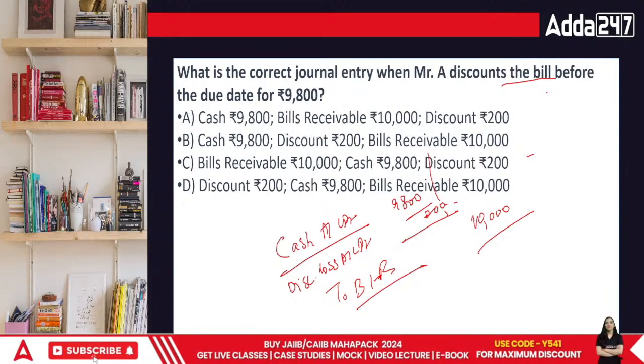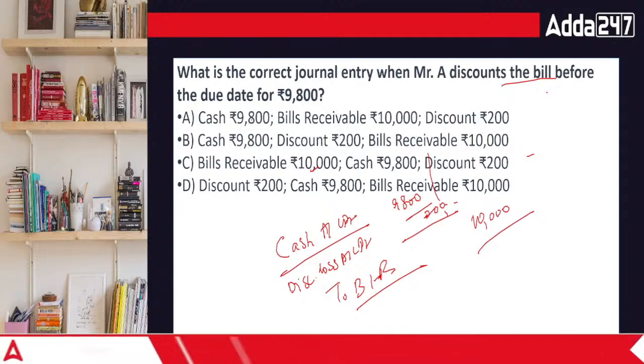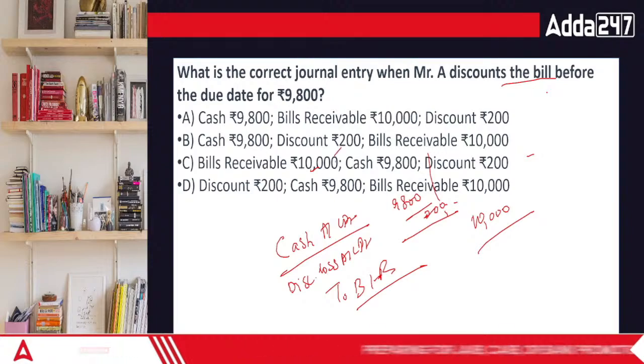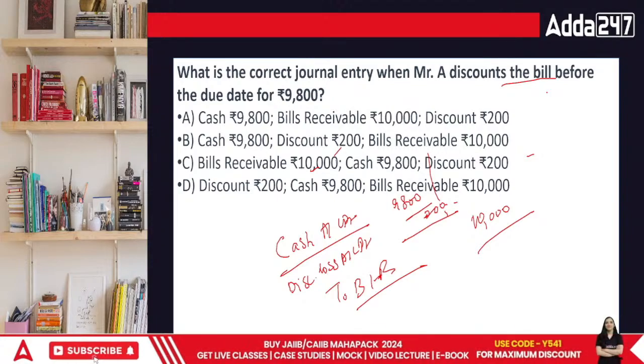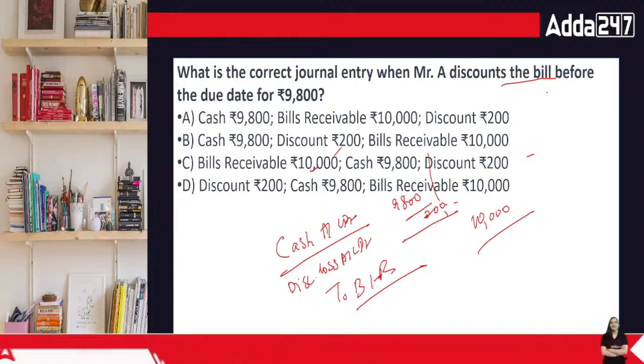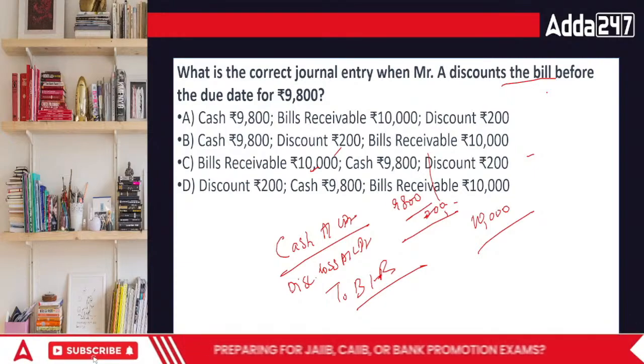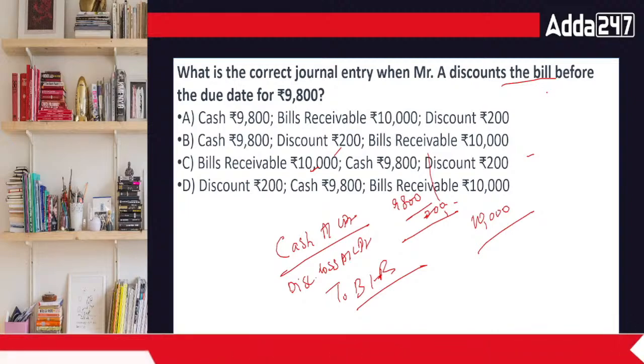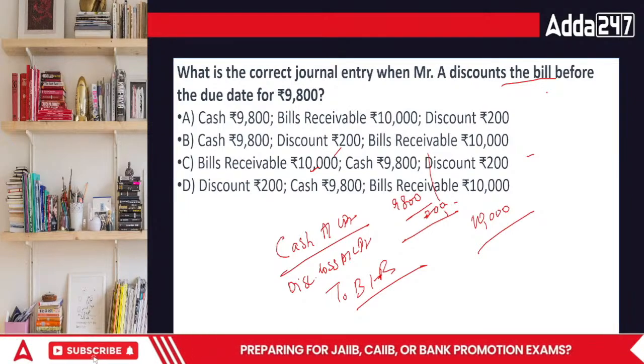So look at the particular answers. Is it 9800, 10,000 or 200? What would be the answer in this case? Always remember, cash account and debit account both are debit the receiver, credit the giver. So if we receive anything from a particular person, we'll be adding it up. When we talk about bills of exchange, it is always given to someone whom we do not know about.